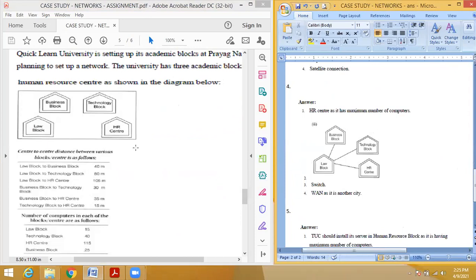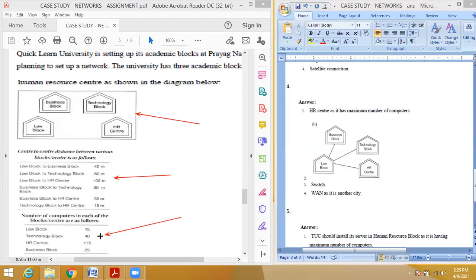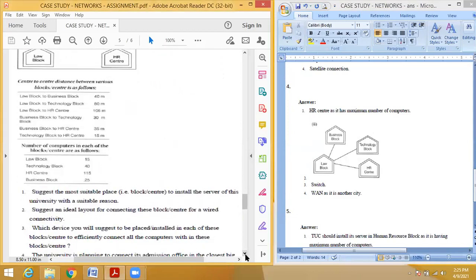The fourth question. You see, Quick Learn University is setting up its academic block at Prayag Nagar. The university has three academic blocks and a human resource center. Totally four blocks, three plus one. They give the content like distance, that is center to center distance, and the number of computers present in every block. They gave all three contents. This three is enough. Now you have to be ready with the questions. You have to consider all the things.